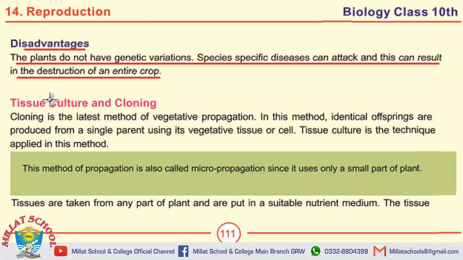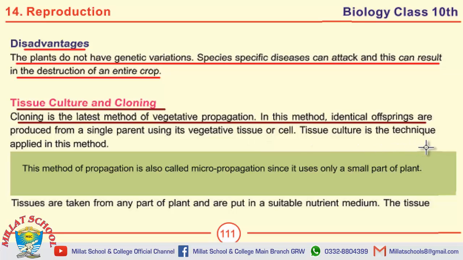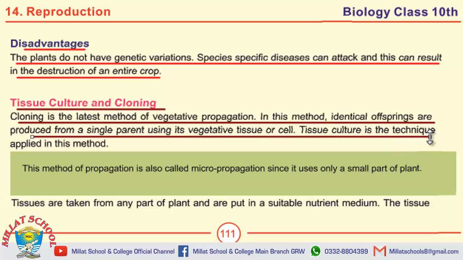Next question is tissue culture and cloning. First question is define cloning. Cloning is the latest method of vegetative propagation. In this method, identical offsprings are produced from a single parent using its vegetative tissue or cells. Tissue culture is the technique applied in this method. Define micropropagation. This method of propagation is also called micropropagation.